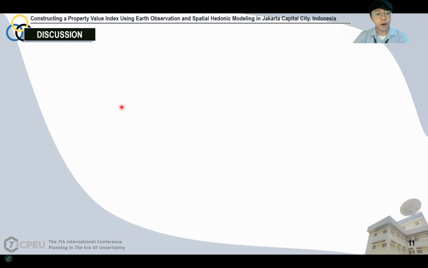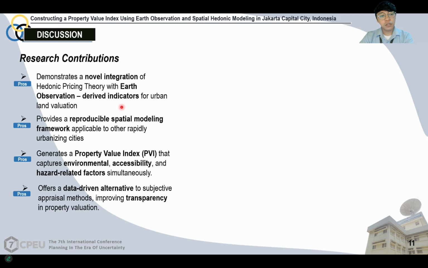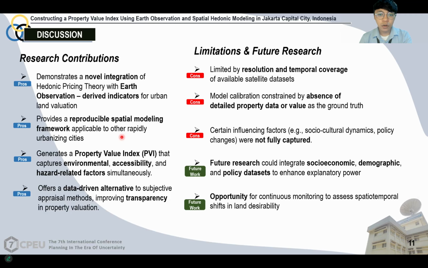Now, for the discussion part, here we list four key points of our research contribution. One of them is that this research provides a reproducible spatial modeling framework which is applicable to other rapidly urbanizing cities. We also note some limitations and directions for future research.